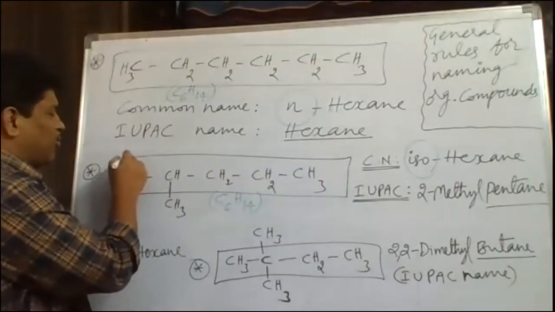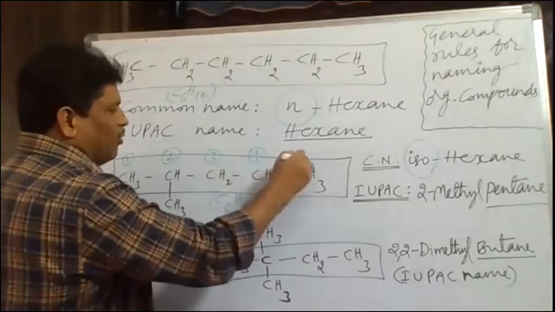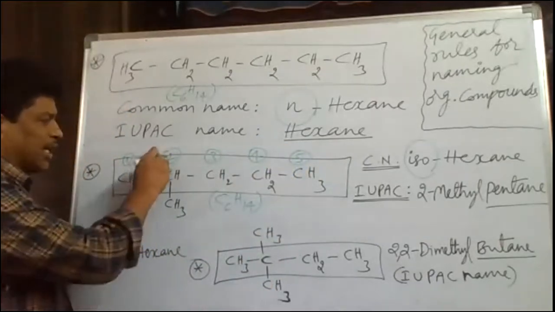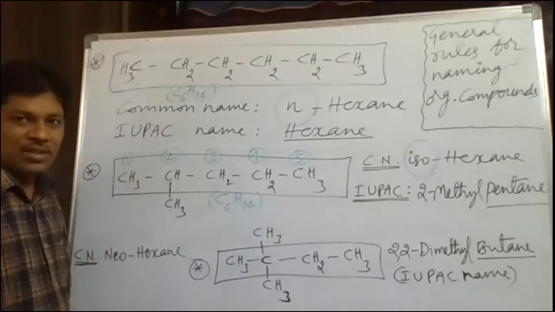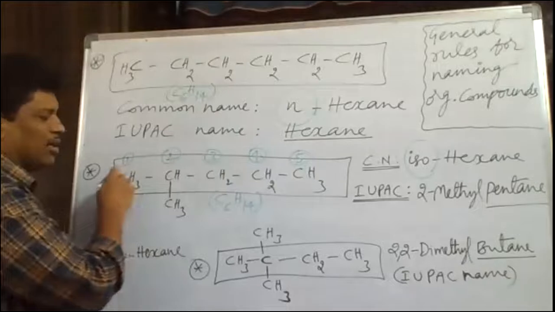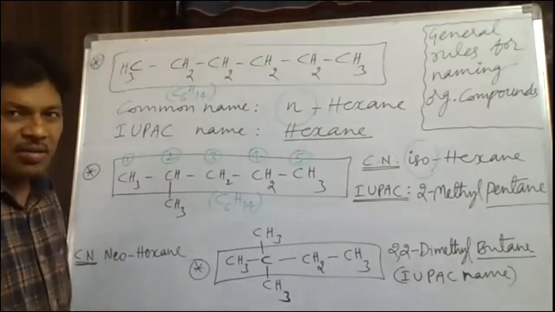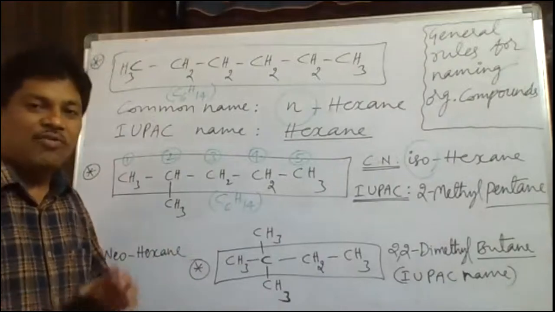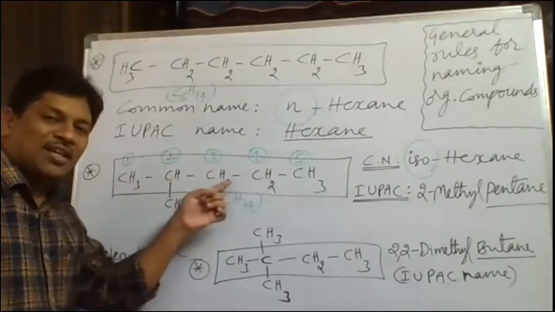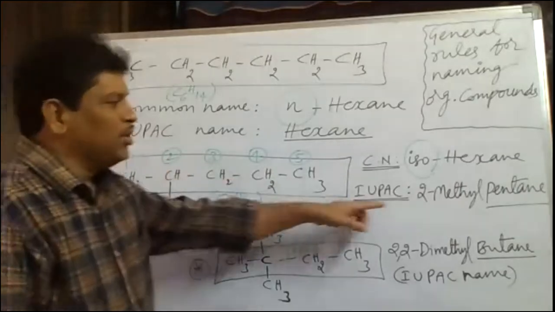Now here number 1, number 2, number 3, 4th carbon, 5th carbon, totally 5 carbons in the longest parent chain. On the second carbon there is one methyl branch, so we say 2-methylpentane. In the main chain, how many carbon atoms are there? 5 carbon atoms, so we use pent. Between all 5 carbons in the parent chain there are single bonds, that's why we use ane. So pentane, 2-methylpentane.